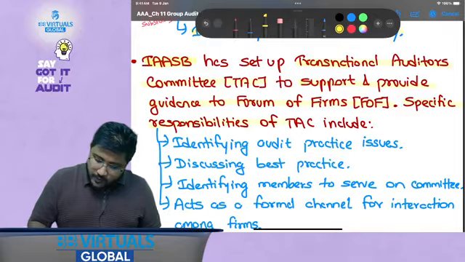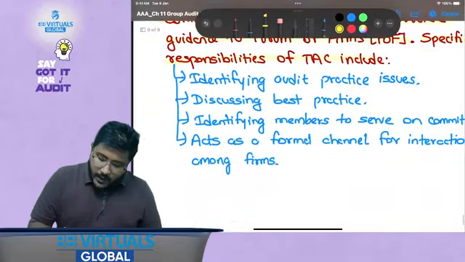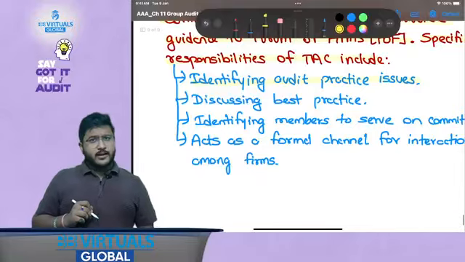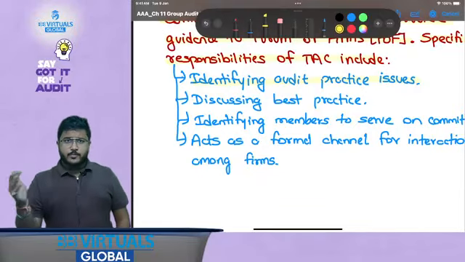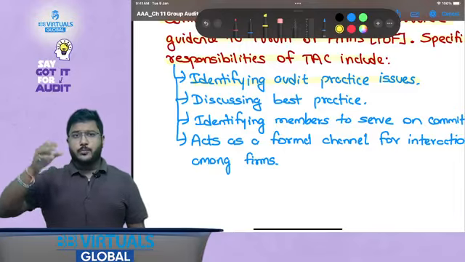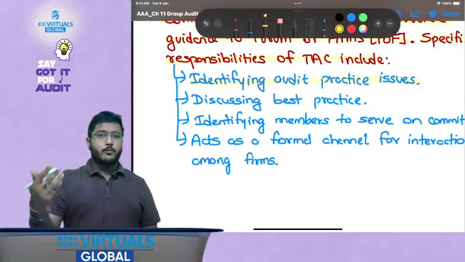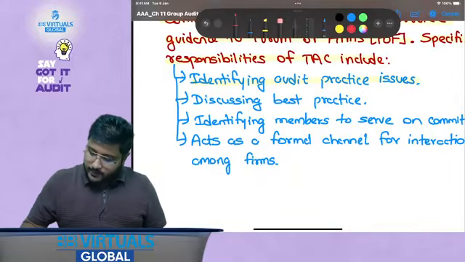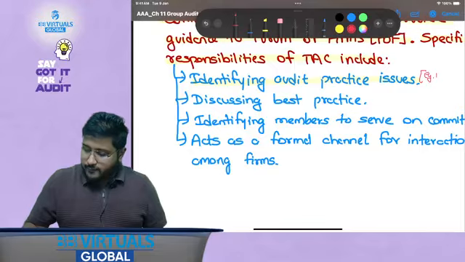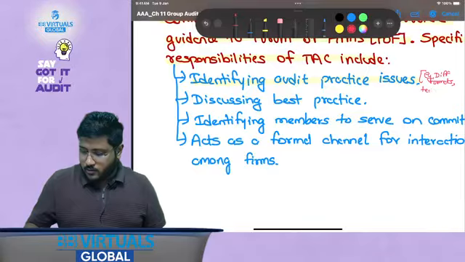Specific responsibilities of TAC include what? Identifying audit practice issues, that is, what are the issues being identified while the audit report is being relied upon by a different country. Maybe there might be different formats, different terminologies used, etc., right?